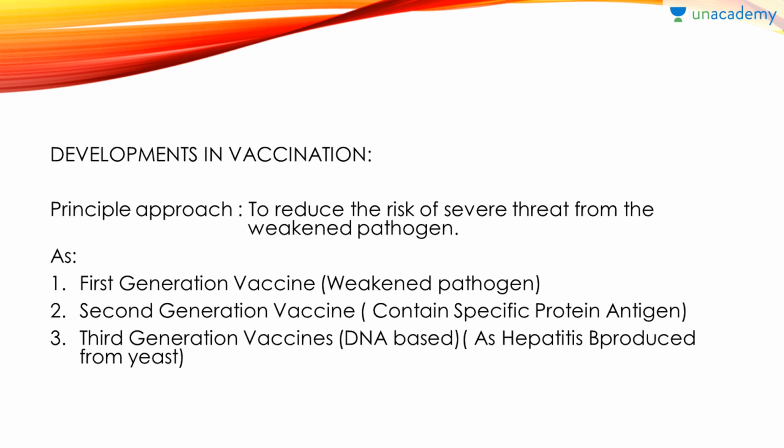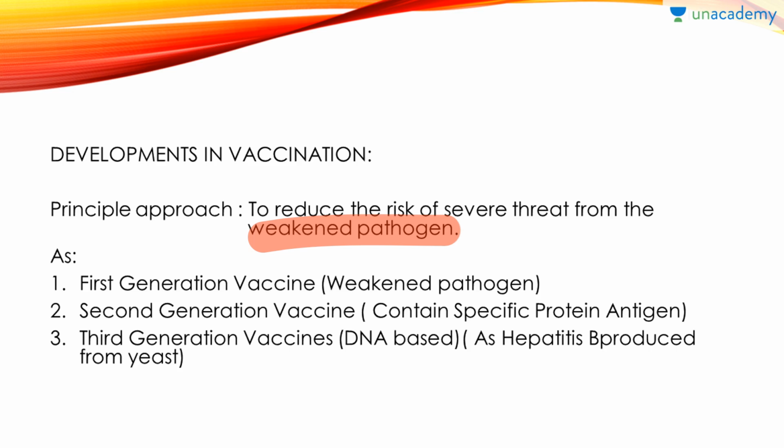Now, developments in vaccination. What should be the basic principle regarding development in vaccination? That is to reduce the risk of several threats from the weakened pathogen. Sometimes it might be possible that the weakened pathogen that entered the body in the process of vaccination is not killed by our immune system. Then what happens? It will cause harm. So we are heading towards development of such kinds of vaccines which can protect us from such potential risks.